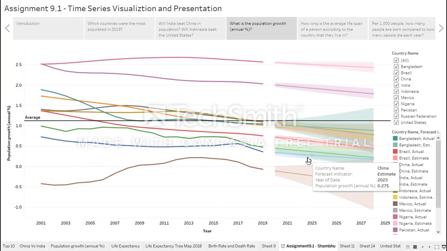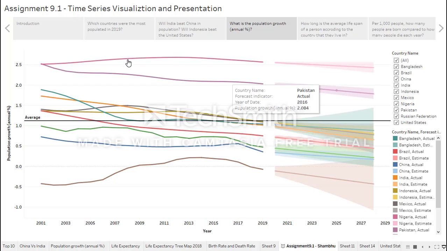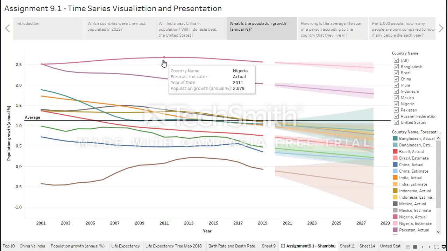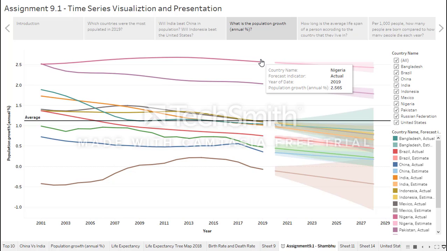The next graph shows the population growth of the top 10 countries over the time period 2001 through 2019. Tableau helped me to forecast the population growth from 2020 to 2028. The forecast is in a 95% confidence interval. All countries' population growth rate has decreased over the period except Russia. Nigeria had upward trending growth till 2013. Then it's also downward trending.